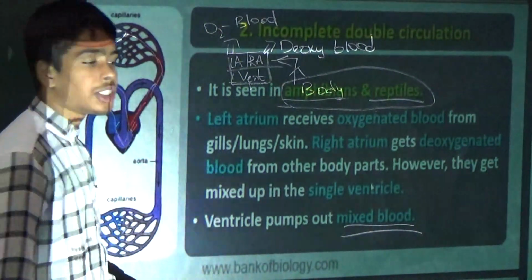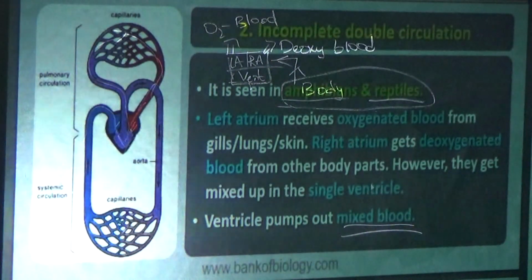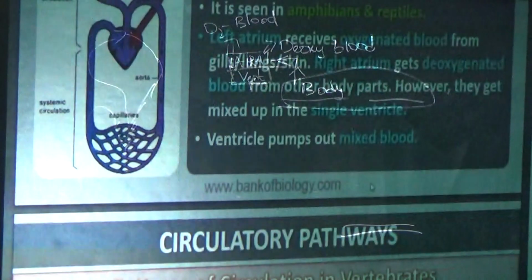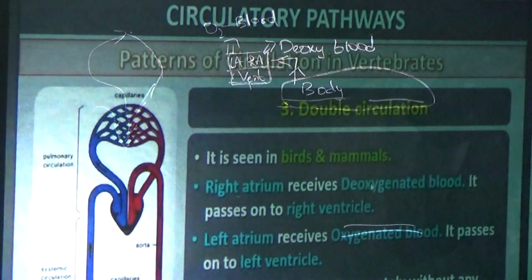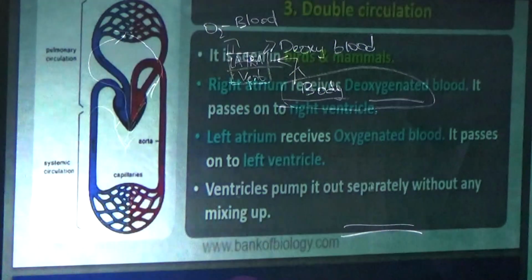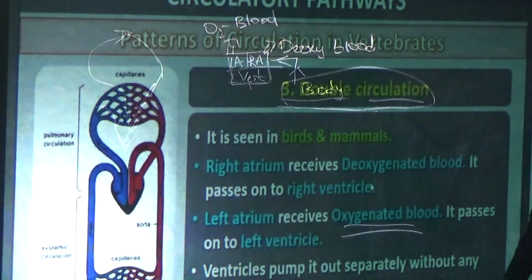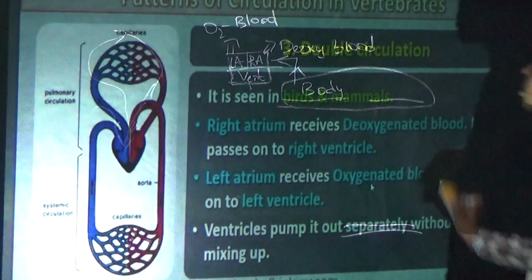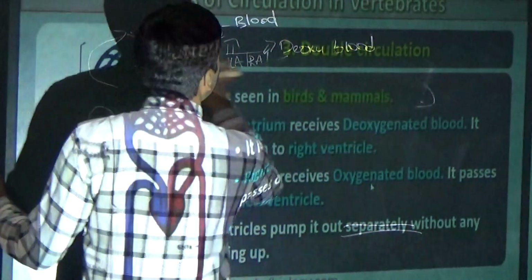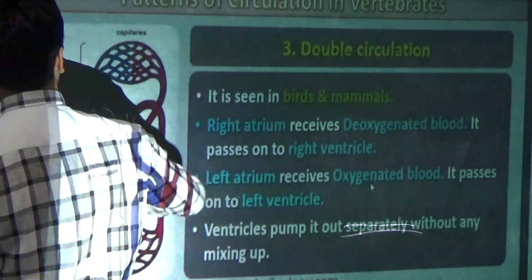Okay. Now let's see the third type. It is double circulation. First, copy this. Okay, we will see the third one, that is the double circulation.